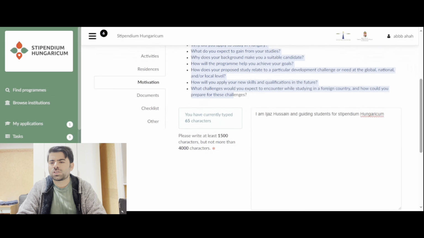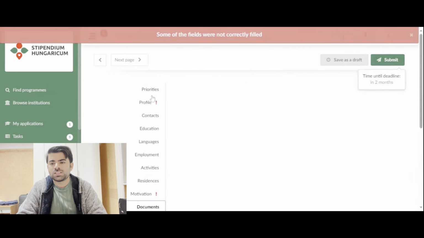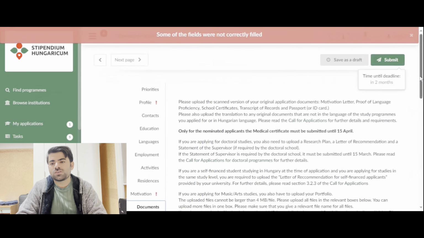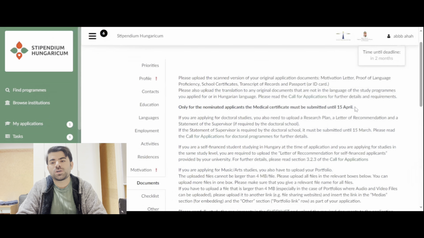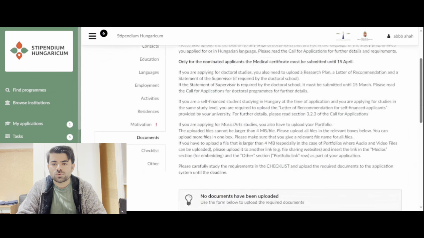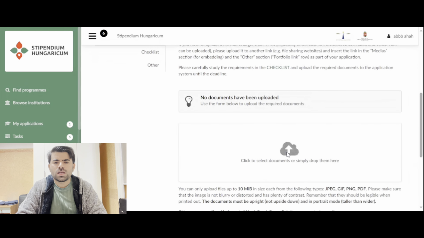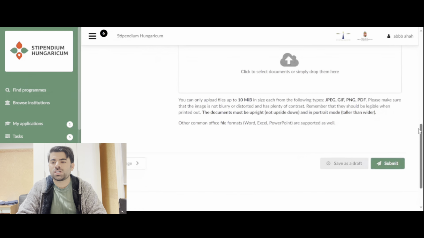And then here we can go to the document side, and here you can study all the information about the medical certificate. Only for the nominated applicants, the medical certificate must be submitted until 15 April. You don't need to submit a medical certificate now, but for all the other documents you have to submit here. Just click here, select your documents and then open, and your documents will be saved here. Once you select and upload any document, it will be showing here on the downside.